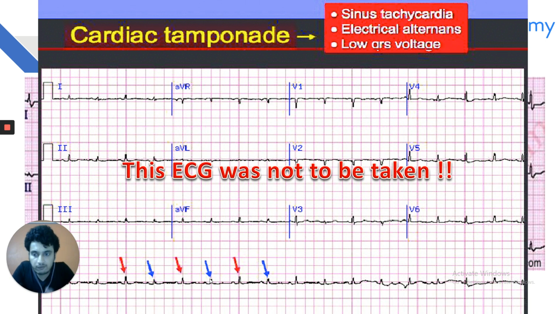Electrical alternans is a finding in cardiac tamponade, but my dear friends, cardiac tamponade is an emergency and it is a clinical diagnosis. Raised JVP, muffled heart sounds, hypotension, the patient is tachypneic and is gasping for breath. You cannot order an ECG. You cannot go for a chest X-ray. Chest X-ray is contraindicated in cardiac tamponade. So right away you must do pericardiocentesis as early as possible.